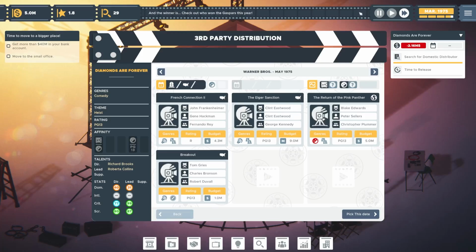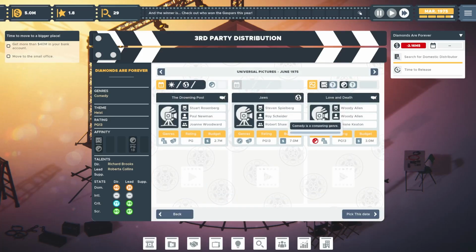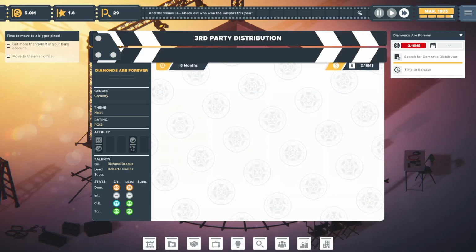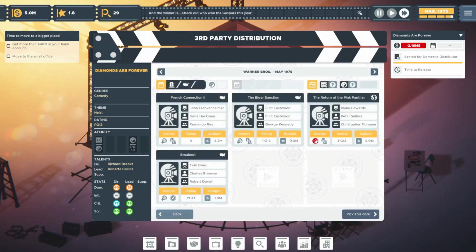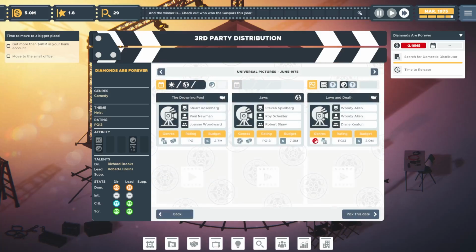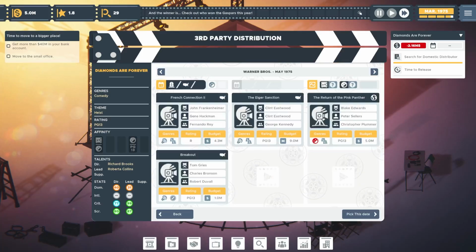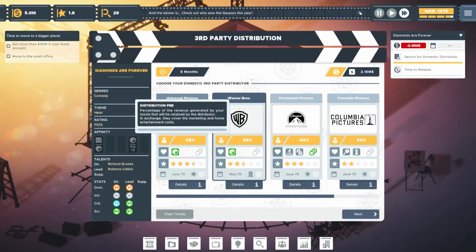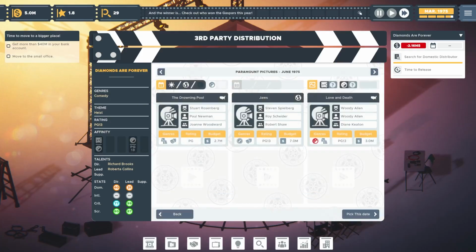And yeah, this is a comedy crime. I think I said before, yeah, comedy crime. We have a comedy heist. That one's also PG-13. This one's also PG-13. They have less movies that they're releasing. They also have the highest split.